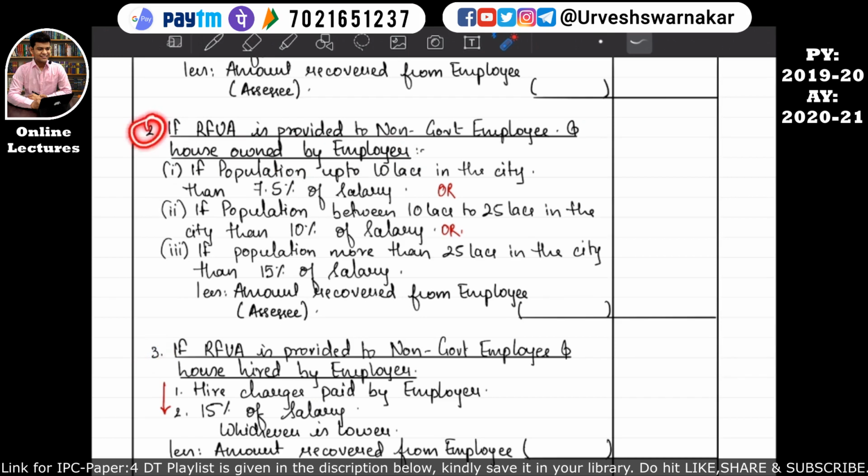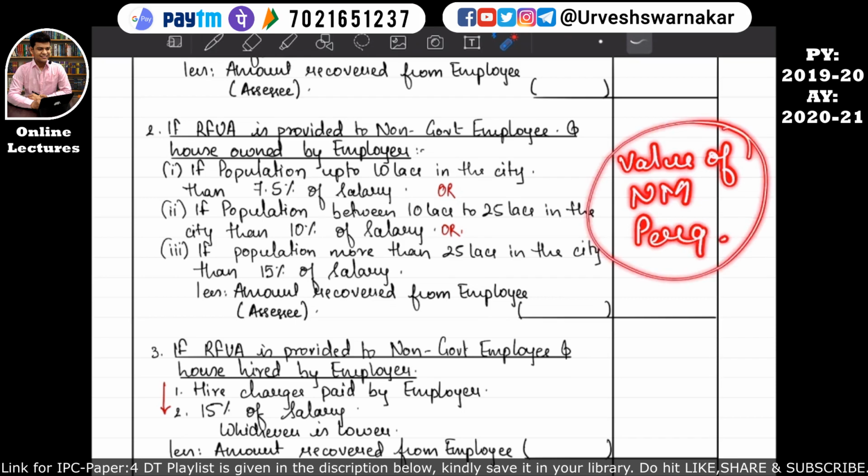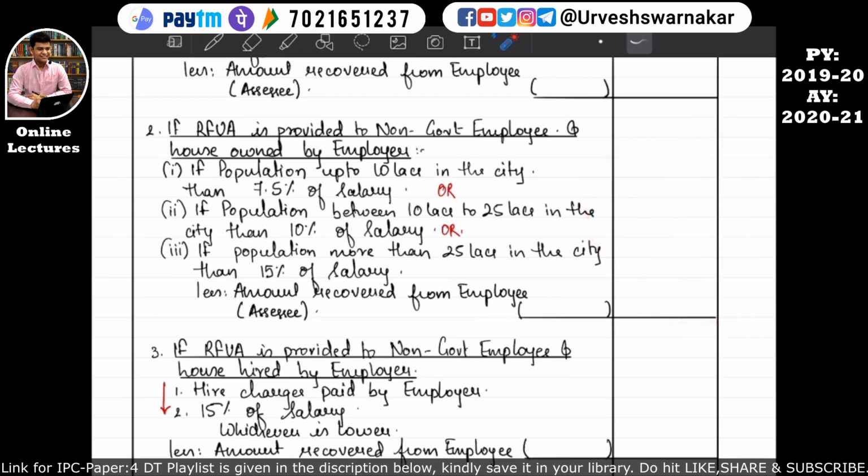So what does point number 2 say? If a rent-free unfurnished accommodation is provided to a non-government employee and the house property is owned by the employer, then how to calculate the value of non-monetary perquisites? NM stands for non-monetary perquisite. So if the population is up to 10 lakhs in the city where the employer has the house property and such house property is used by the employee, then 7.5% of the salary will be considered as the value of non-monetary perquisites, in order to take such value in the computation of income from salary. I hope this is quite clear.